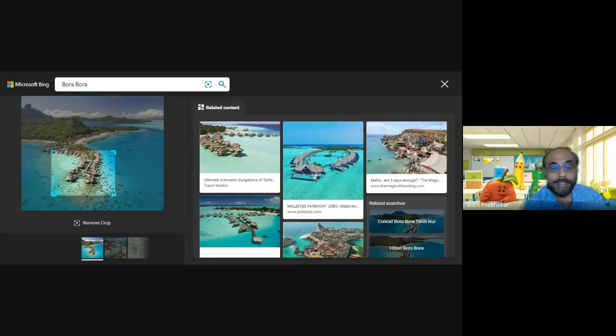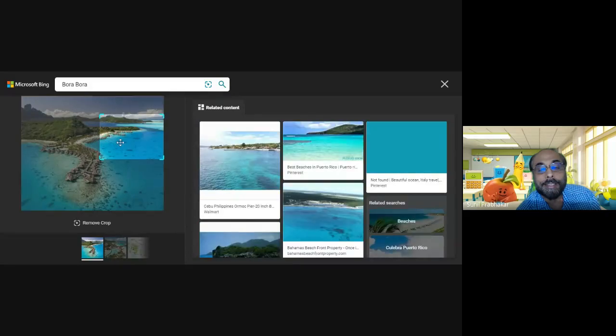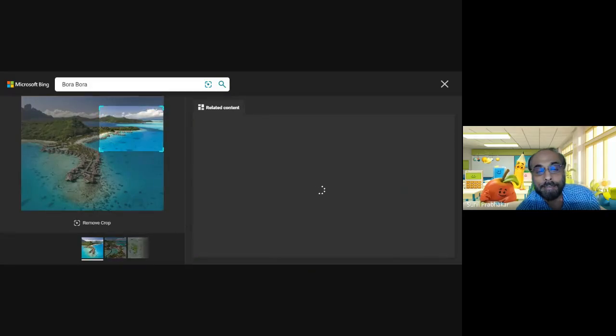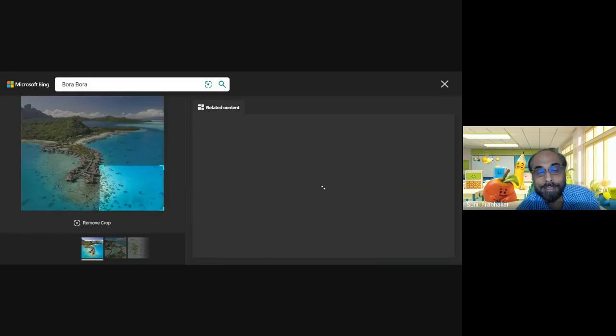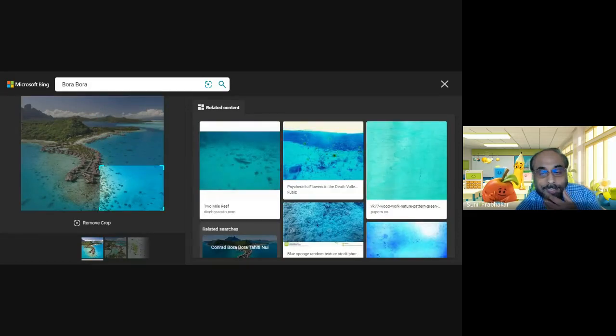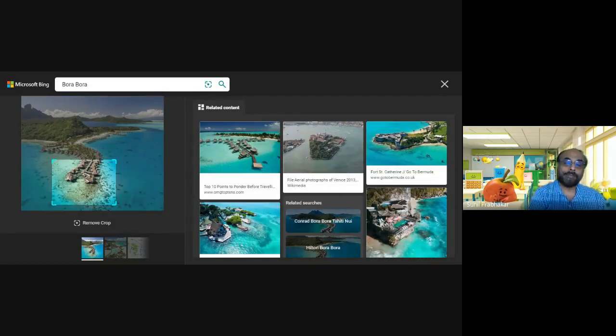It's working. You can find similar things from this. See, things are changing here. So this is visual search. This facility is available in a lot of applications, which will be very useful to you.